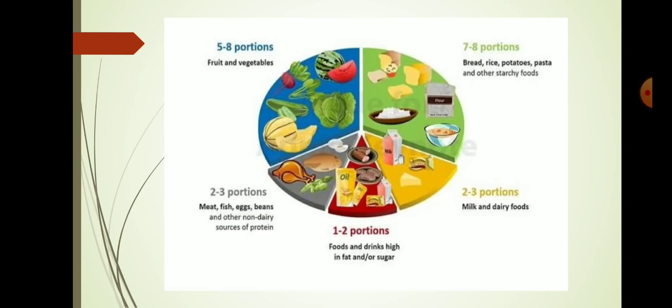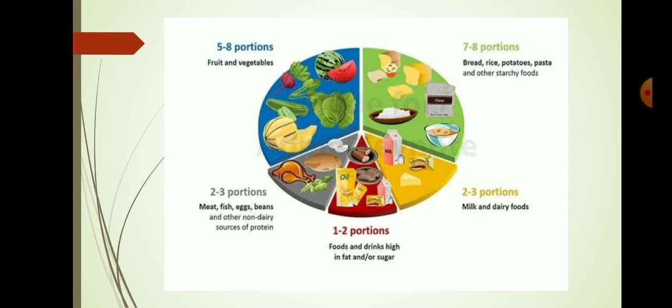Now here we can see the picture of a balanced diet. If you see from the right side up, there is bread, rice, potato, pasta. We have to take all these things in 7 to 8 portions in our daily meal. All these things give us carbohydrates. They are rich in carbohydrates, so they give carbs to our body.